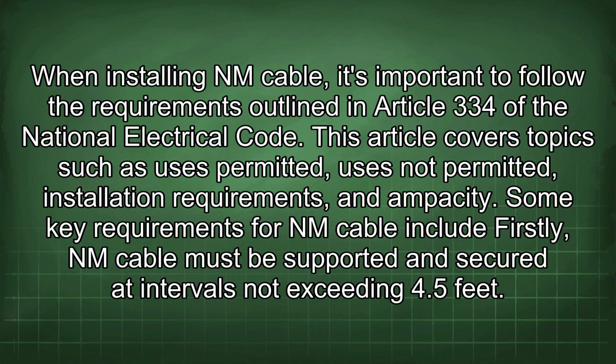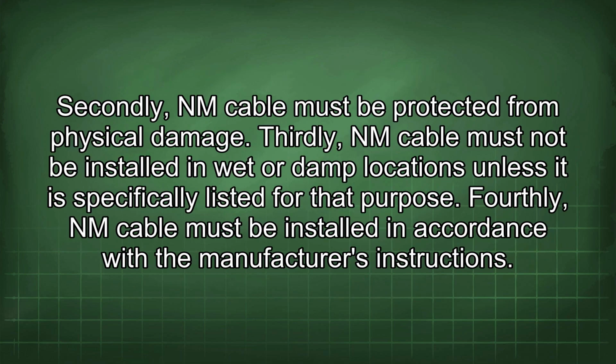When installing NM cable, it's important to follow the requirements outlined in Article 334 of the National Electrical Code. This article covers topics such as uses permitted, uses not permitted, installation requirements, and ampacity. Some key requirements for NM cable include: firstly, NM cable must be supported and secured at intervals not exceeding 4.5 feet. Secondly, NM cable must be protected from physical damage. Thirdly, NM cable must not be installed in wet or damp locations unless it is specifically listed for that purpose. Fourthly, NM cable must be installed in accordance with the manufacturer's instructions.